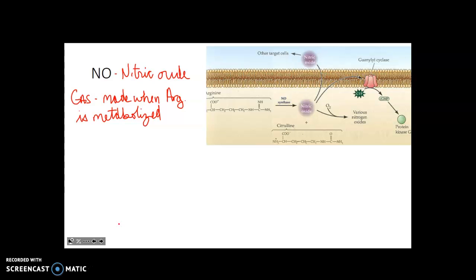This is an amino acid, metabolized, right? And so here's your amino acid arginine, and you can see there's an enzyme, nitric oxide synthase, and we produce nitric oxide. We also get some other byproduct, but we don't have to worry about that so much. It's not a big deal for us.